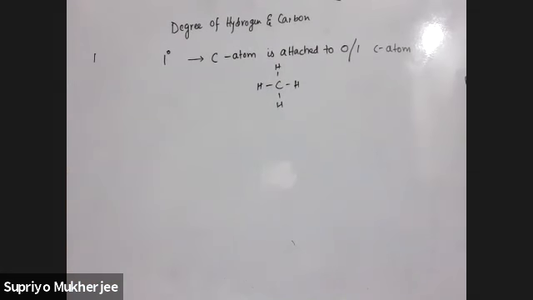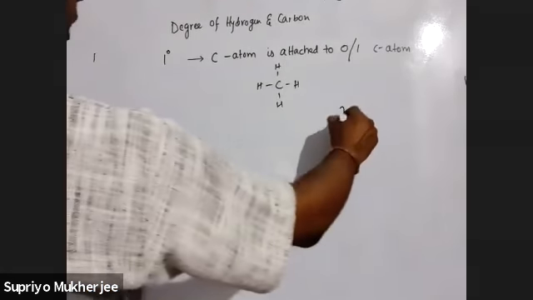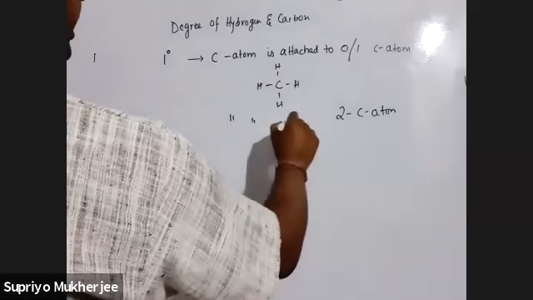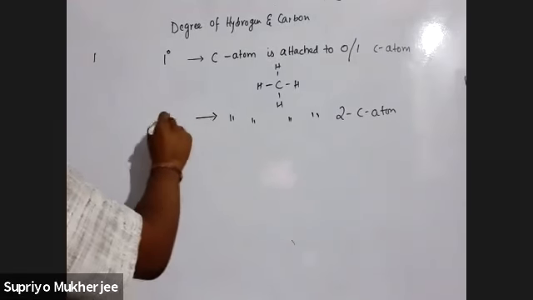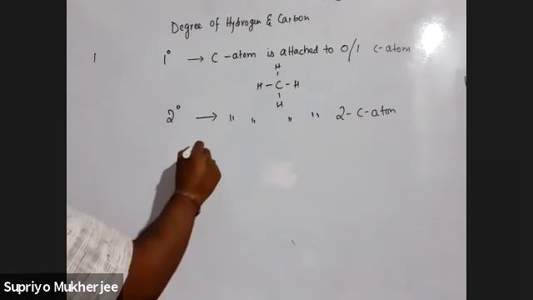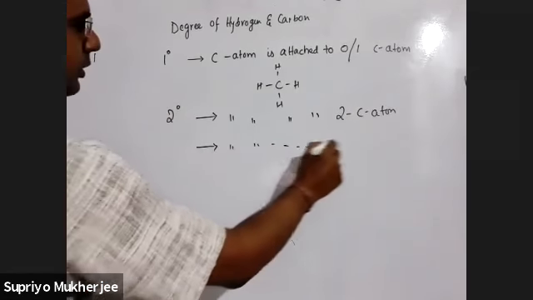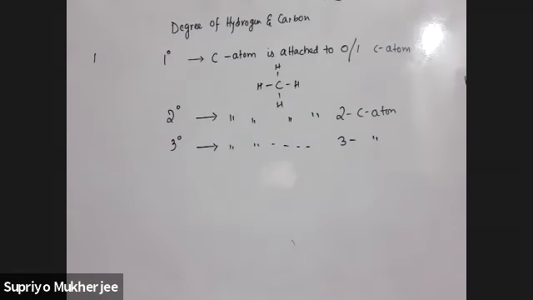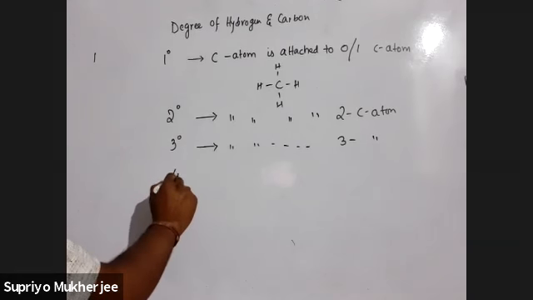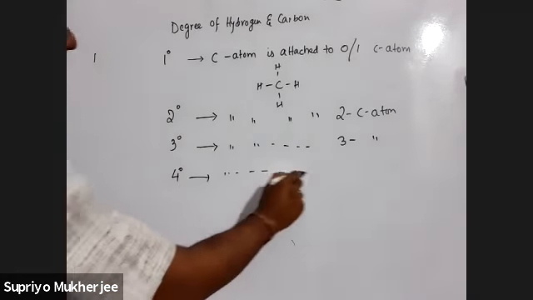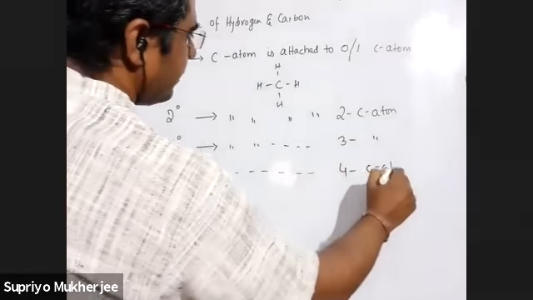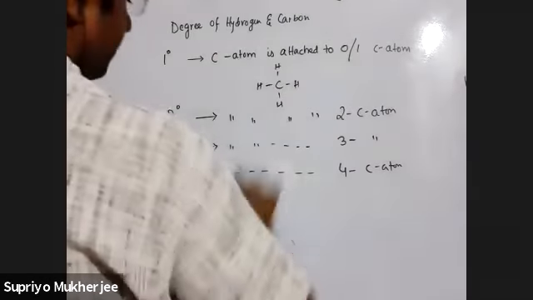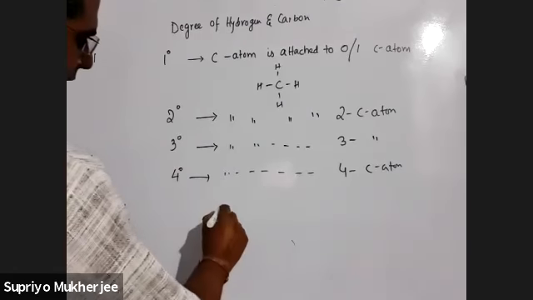If the carbon atom is attached to 2 carbon atoms, it is called 2 degree carbon atom. If it is attached to 3 carbon atoms, it is called 3 degree carbon atom. If it is attached to 4 carbon atoms, then it is called 4 degree. So we'll take one example. So this is a 1 degree carbon atom, as you can see. Also, we'll take a big example where everything will be cleared.